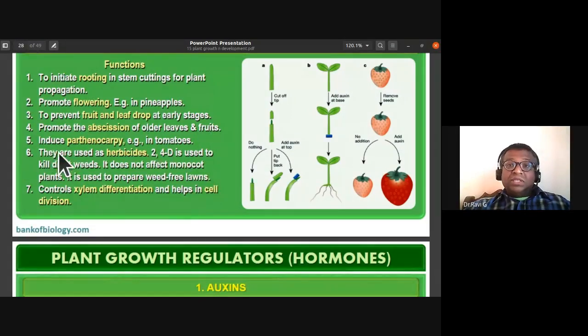So the auxins also have the capability to induce parthenocarpy, that is, formation of fruits without fertilization. Generally, you know that fruits are formed only after fertilization. The ovary develops to form the fruit, the ovule develops to form the seed after fertilization. But if you spray auxins, the fruits are formed without fertilization.